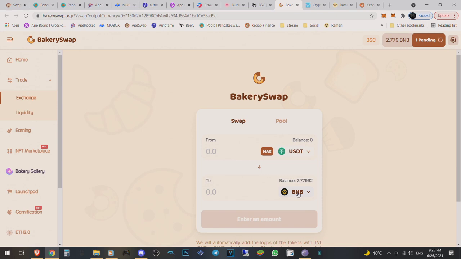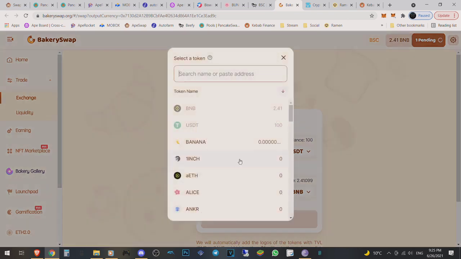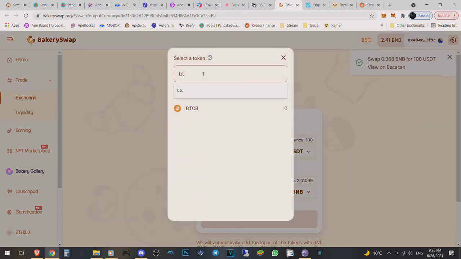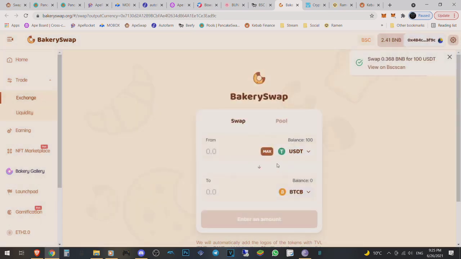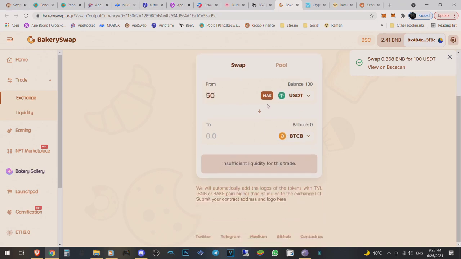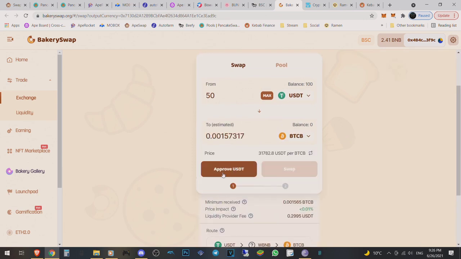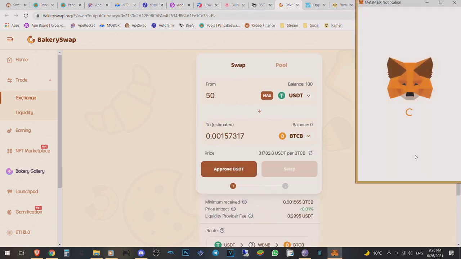You see, I should have only made it 50. So we want to buy BTCB. We want to take $50 over here, $50 of BTCB. It's showing insufficient funds. We just have to wait. There we go. Approve USDT.